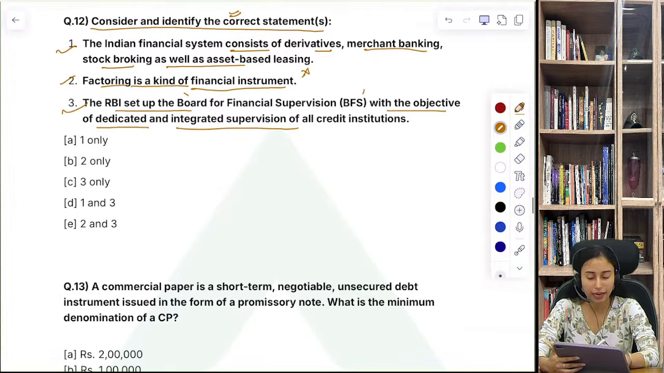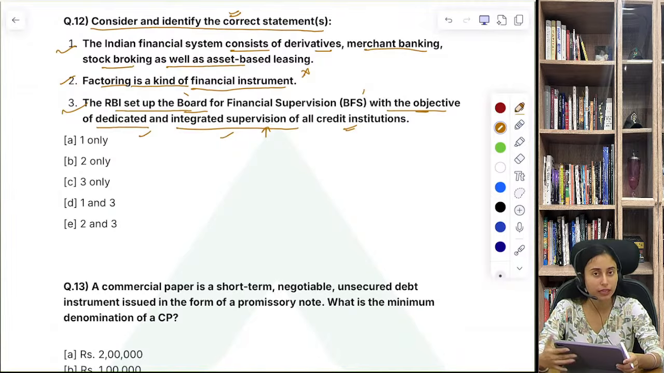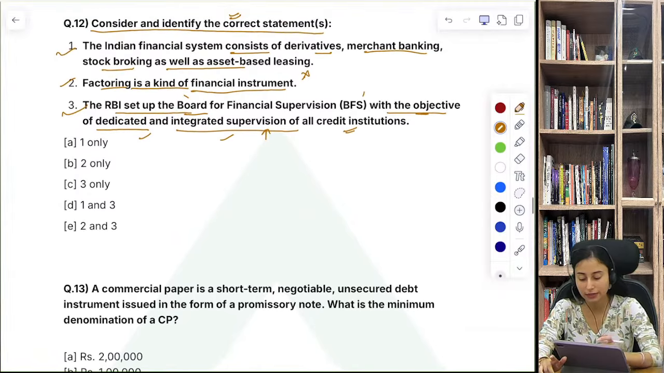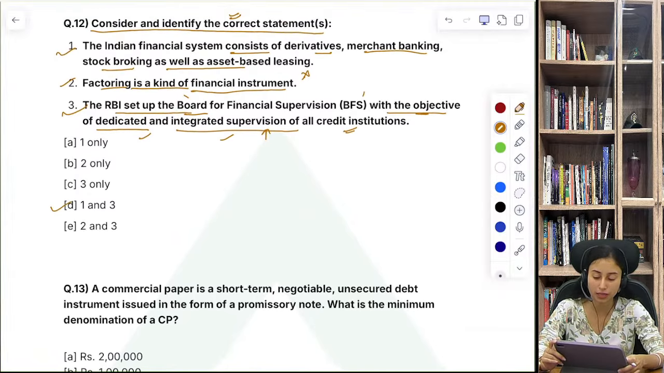Third statement is correct because RBI set up the Board for Financial Supervision with the objective to have a dedicated and integrated supervision for all the credit institutions. This is true. We have just read about the BFS, that is Board of Financial Supervision. हमने इसके बारे में पढ़ा and we can get to know that yes, this is the correct statement. So which one is the correct statement? D is the right answer. 1 and 3 is the correct statement.